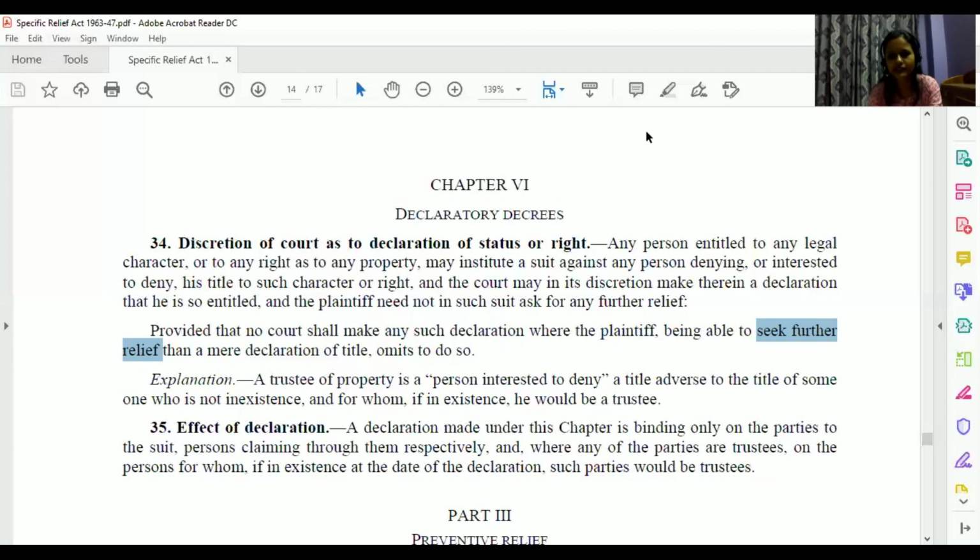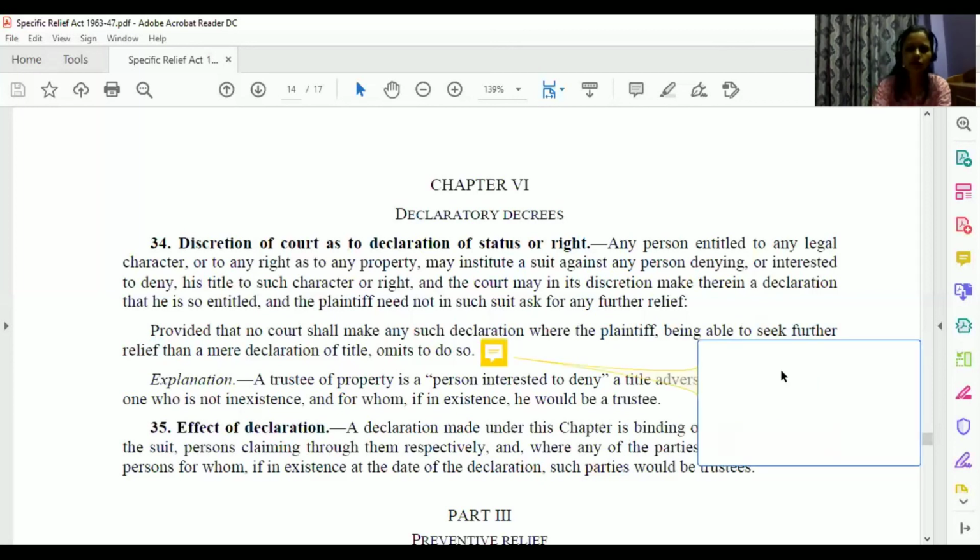Now take for example, one person is there, A, who is owner of a land. But what happens is that people started using his land like a road. They started using a certain portion of his land and they started using it like a road to go to this other part of the road.